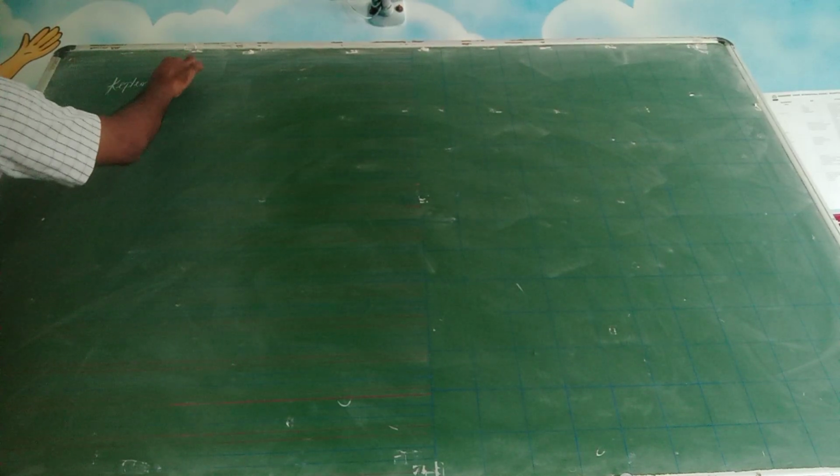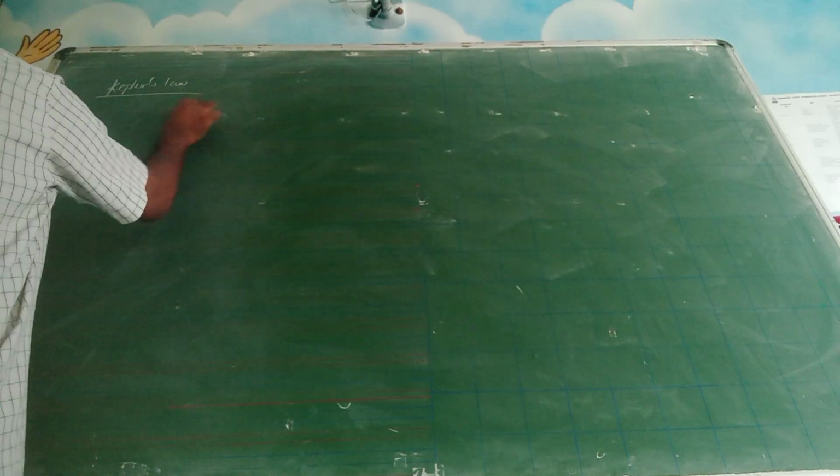Now let us move to Kepler's law. Kepler gave 3 laws and these are important.